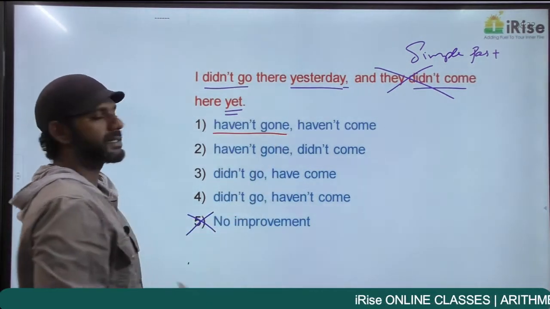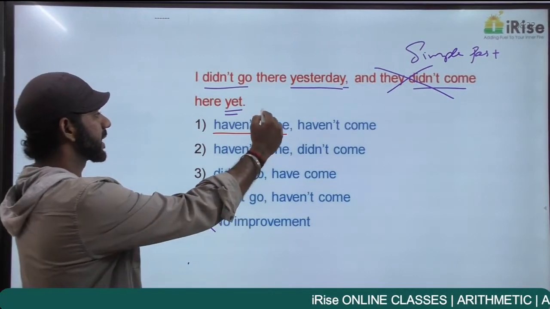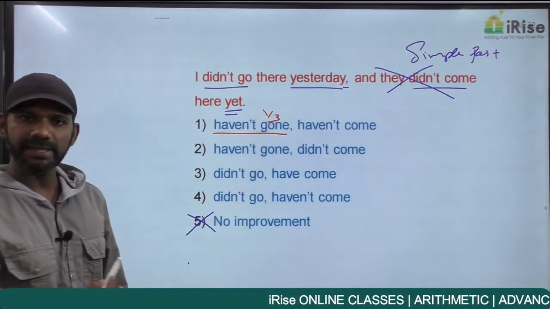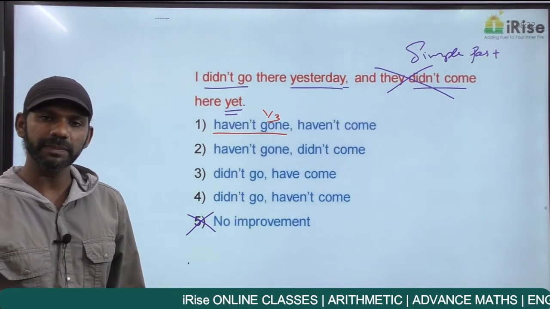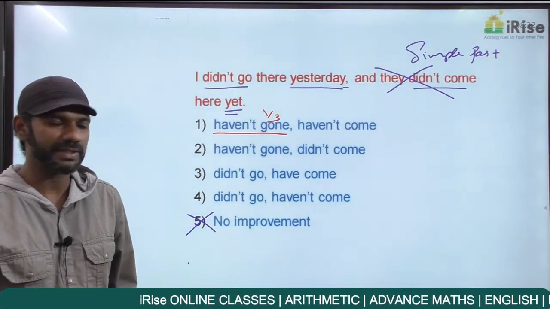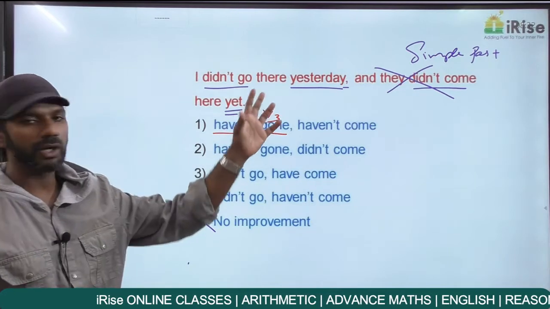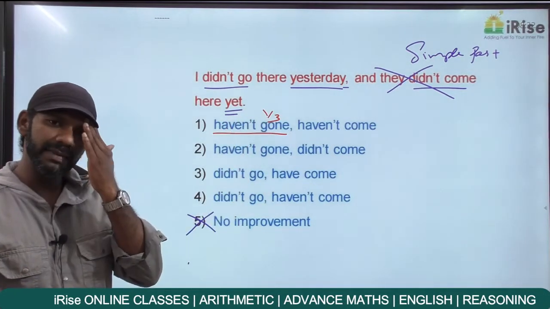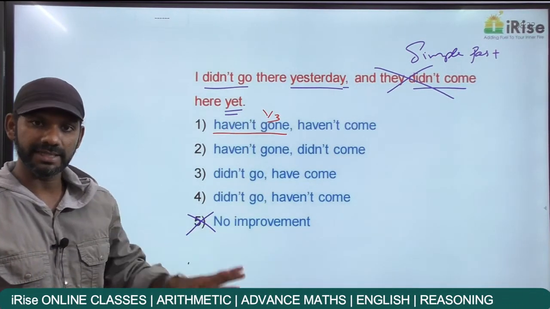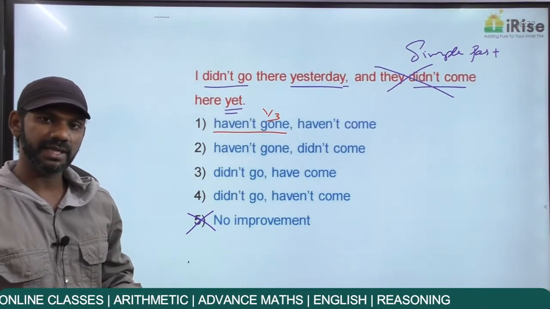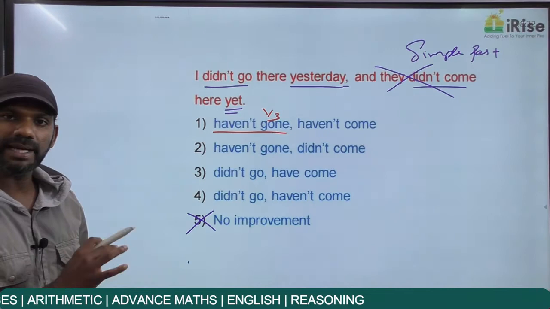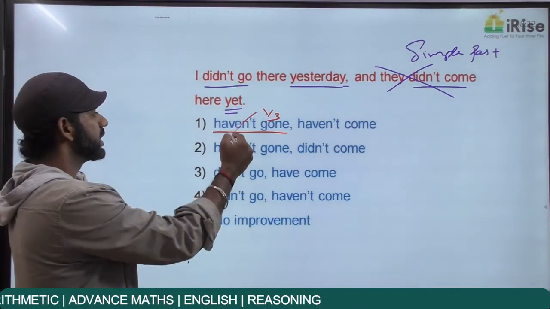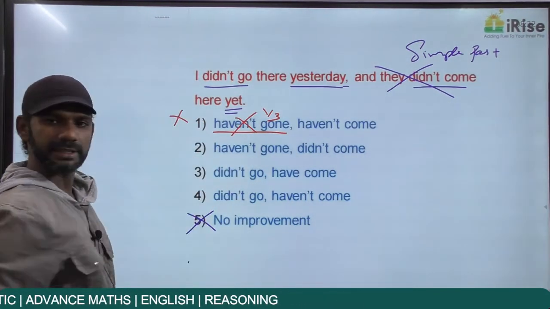Haven't gone is have plus V3, present perfect. Present perfect is used to refer to a past action when the time of the past action is not mentioned. I haven't gone there yesterday. The time of the past action is mentioned here, yesterday. And if the time of the past action is mentioned, we cannot use present perfect. So here the first idea itself is grammatically wrong. So option 1 is eliminated.